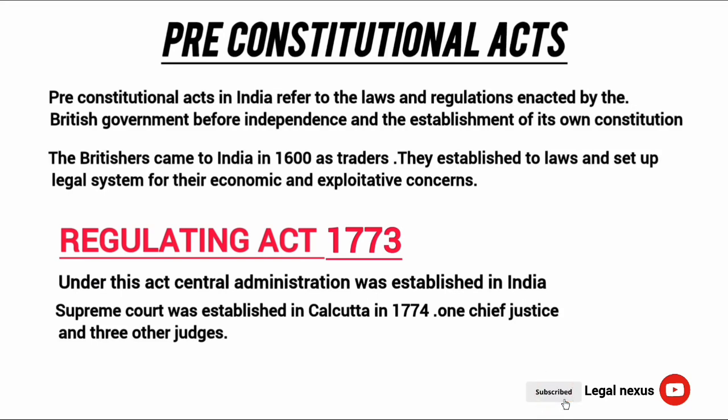The British came into India in 1600 as traders. They established laws and set up a legal system for their economic and exploitative concerns. Regulating Act 1773. Under this act, central administration was established in India. Supreme Court was established in Calcutta in 1774, with one Chief Justice and three other judges.